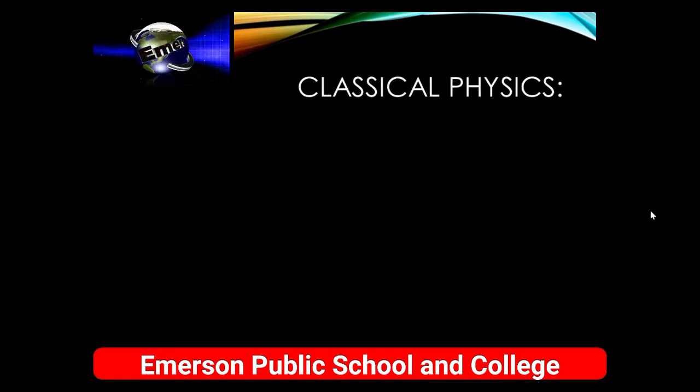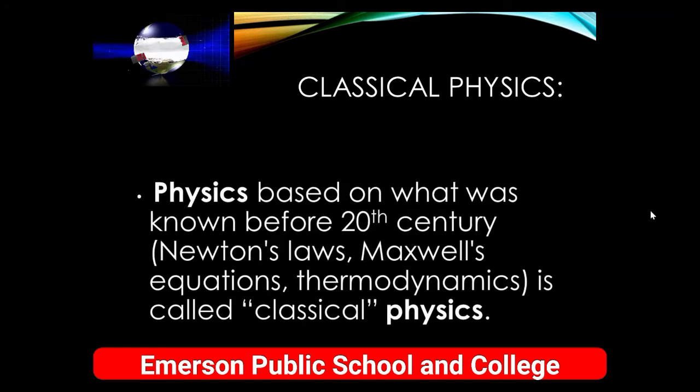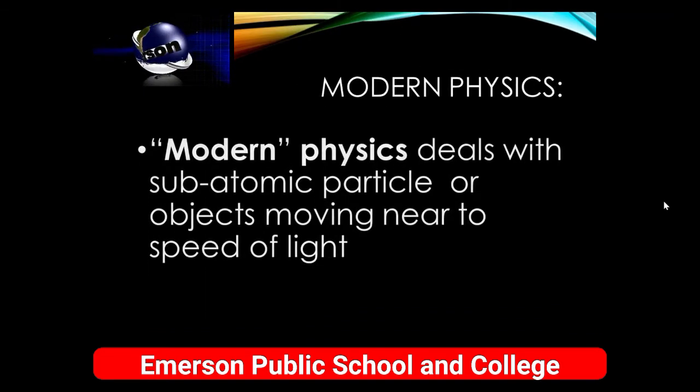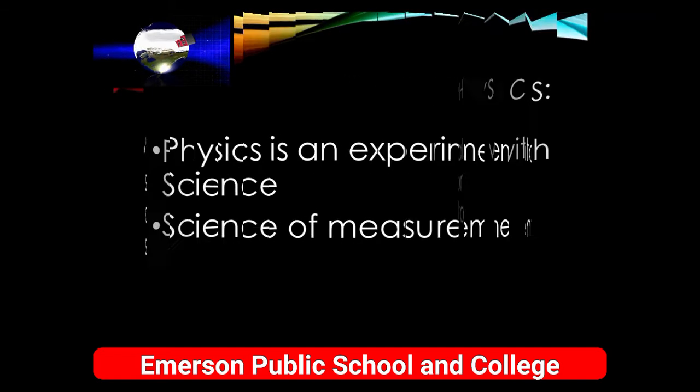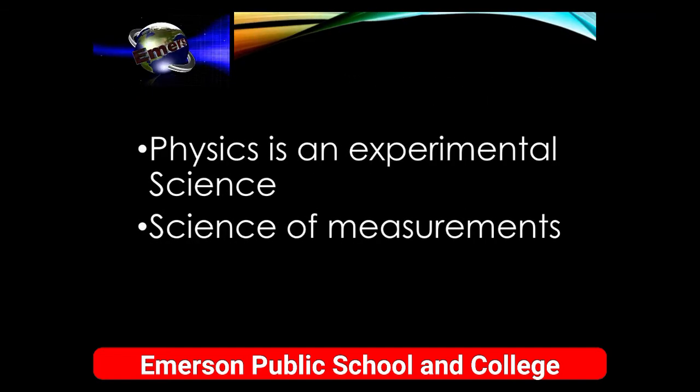Okay, so what is classical physics basically? Classical physics is based on what was known before the 20th century. It means Newton's laws, Maxwell's equations, thermodynamics, these are all included in classical physics. And what about modern physics? It deals with subatomic particles or objects moving near the speed of light. That was developed after the 20th century.